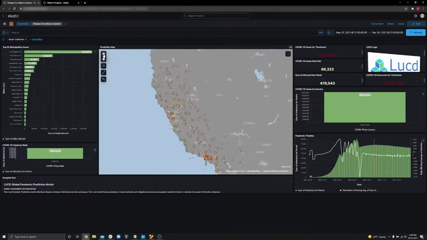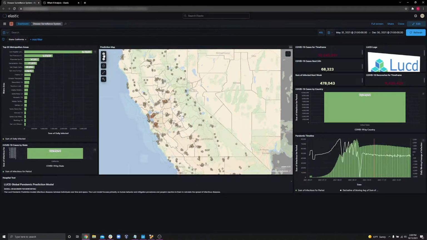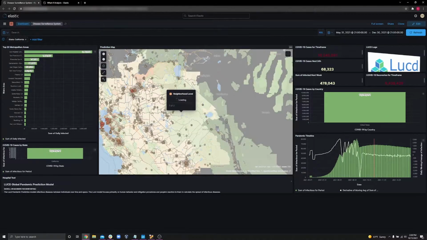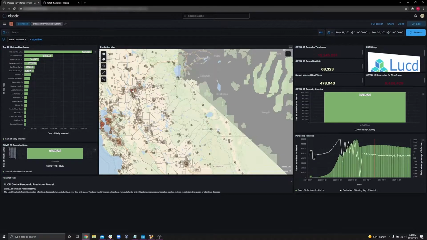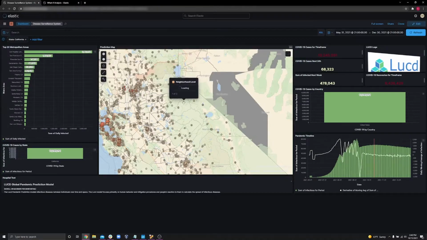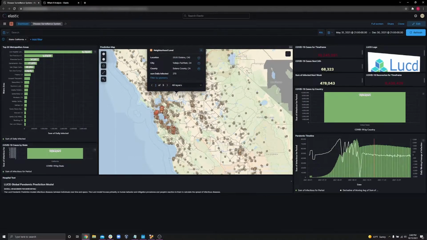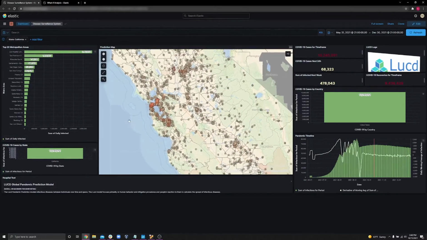Now that we have that, we can go ahead and zoom in on the state. As we go zooming in, we're going to start to see different layers and more specificity appearing. We start to see counties popping up. If you continue down, we're going to start to see neighborhood levels coming in, as well as city statistics. Additionally, just like we did with the state, you can click on these and filter by the county, or the city, or the location, which is going to be our neighborhood level.